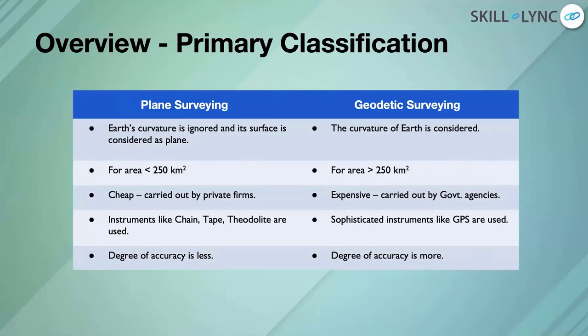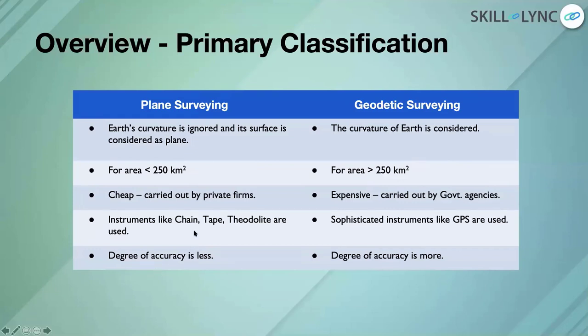You use the average technology which is used by everyone in the industry, which is much cheaper than the sophisticated technology. Because when you work on small projects, like when you work on areas less than 250 kilometers square, your primary motive is to make maximum profit. So these private firms would be generally focusing on profit. They wouldn't compromise completely on the accuracy, but they would make sure the accuracy is up to a certain limit, and beyond that they don't really care.